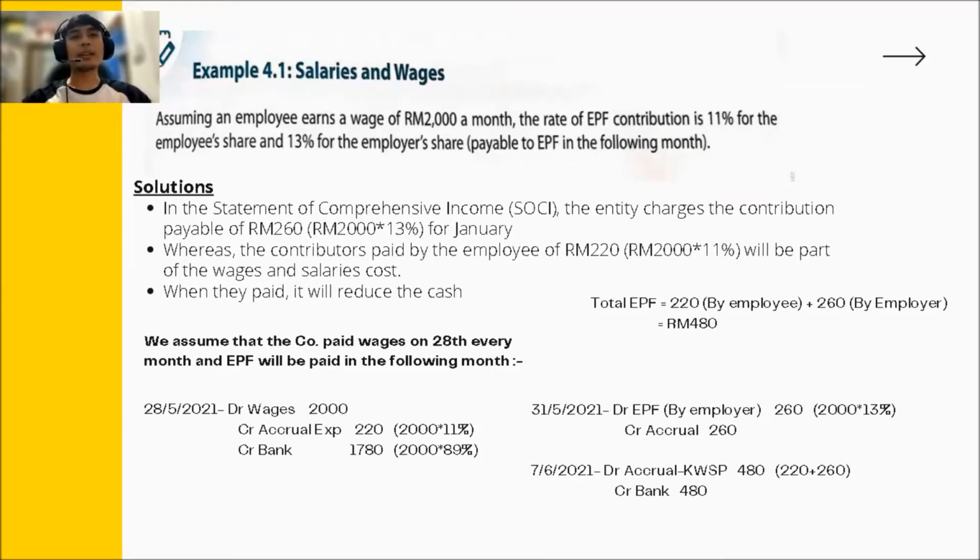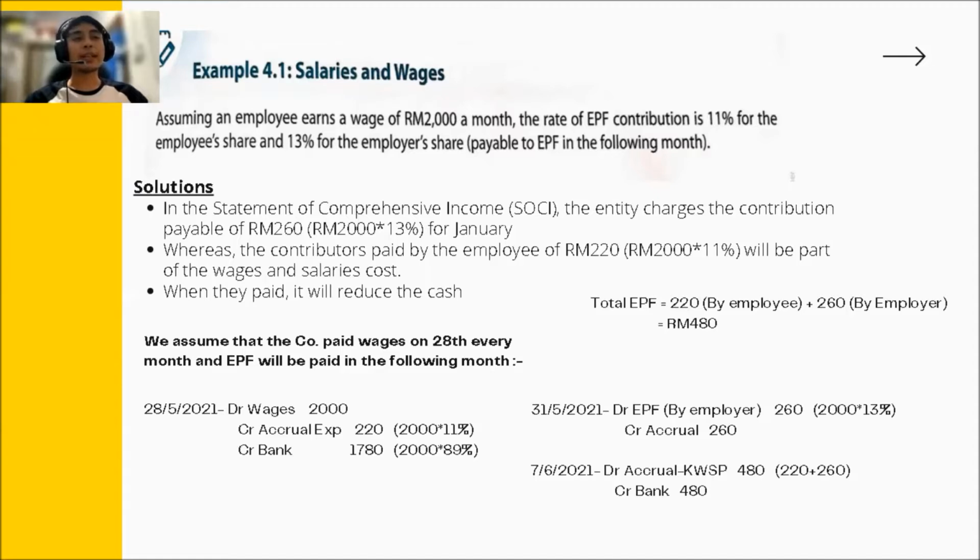260, which is the employer's part, whereas the contribution paid by the employee is 220, which needs to be subscribed at 11% and will be part of the wages and salary cost. So when the company pays, it will reduce the cash. So the total EPF here means the 220 by the employee plus the 260 by the employer, combined